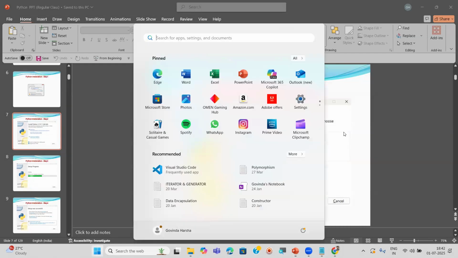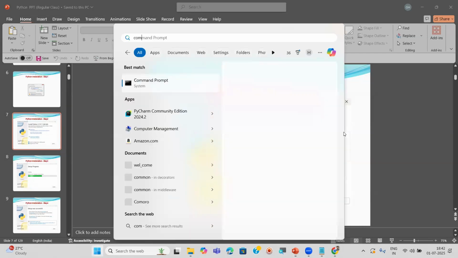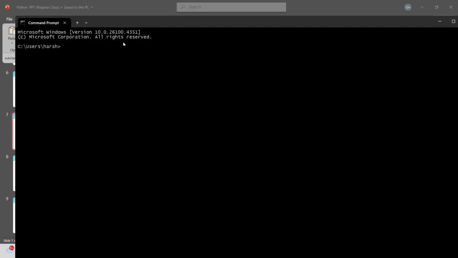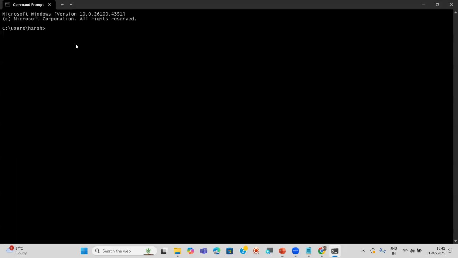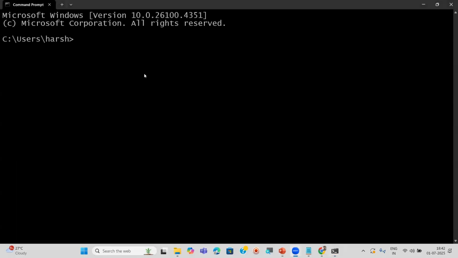Just now I opened a command prompt. You can open the command prompt in Windows and the terminal in Mac OS. Okay, you can open any one of these. Now I have Windows, so there is a command prompt. Now in the command prompt, as I said, you can type the command py or python.